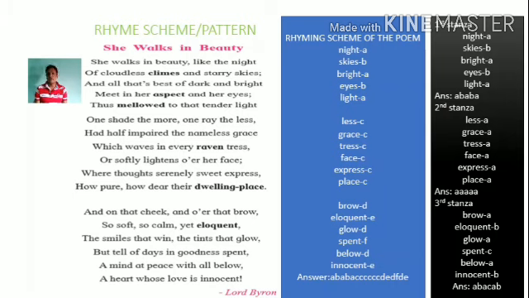And if you are writing the rhyming scheme of the third stanza, or if the question is like this, write the rhyming scheme of the third stanza, once again you have to begin with the letter A. The rhyming scheme will be A B A C A B. This will be the rhyming scheme of the third stanza.